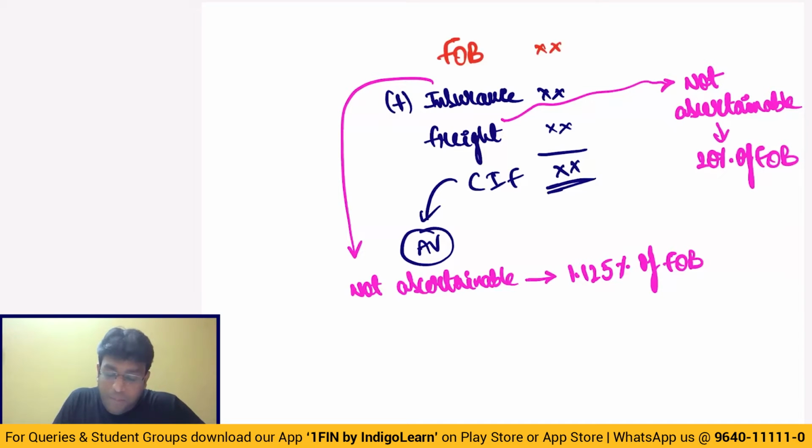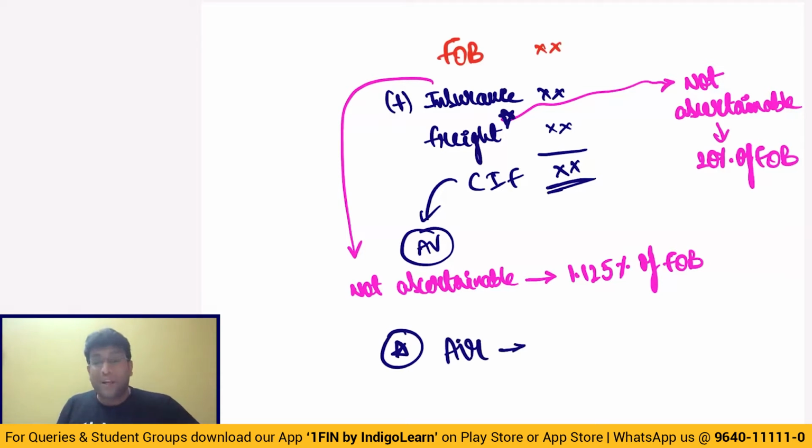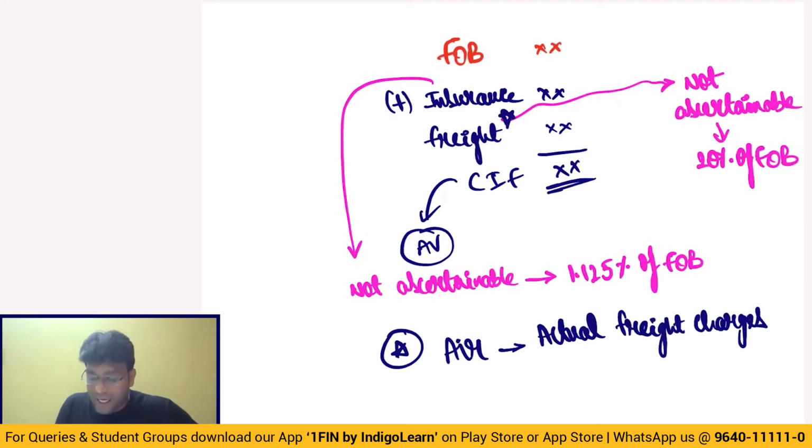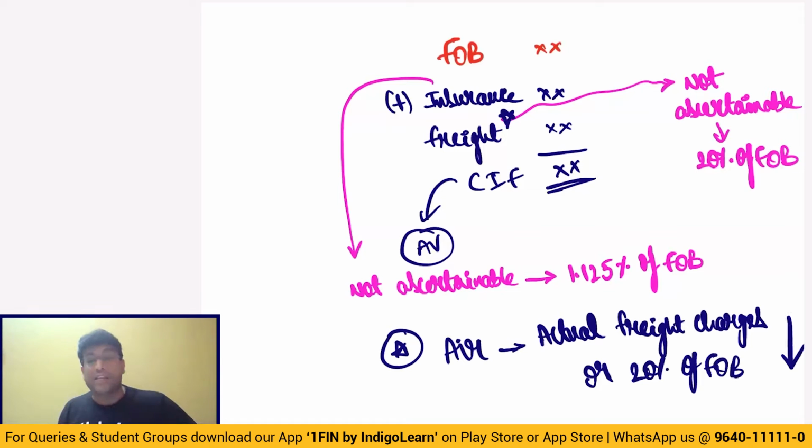But one special point always to be kept in mind with respect to freight is that if goods are imported by air, we will consider actual freight charges or 20% of FOB, whichever is lower.